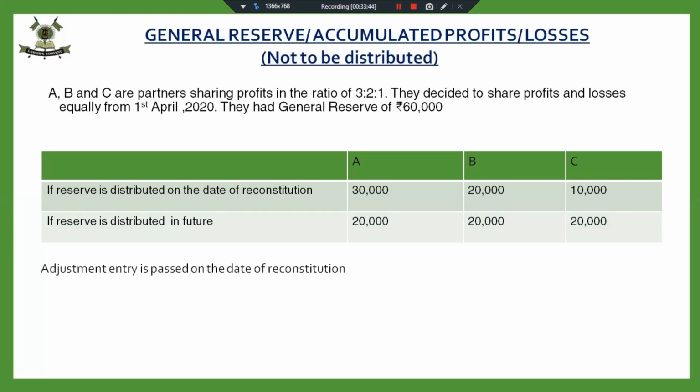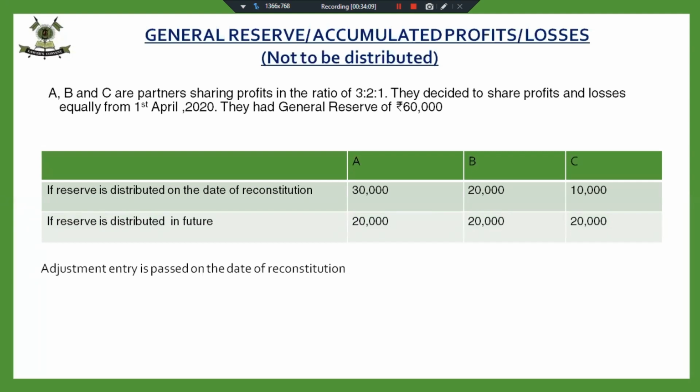Fine. So if the partners decide that they are going to keep the reserves as it is, this we have not done in the chapter admission. This is something new. This is a concept which is new to this chapter. If the partners want the reserves to be kept in the new balance sheet, reserves not to be distributed, any of the words can be used.